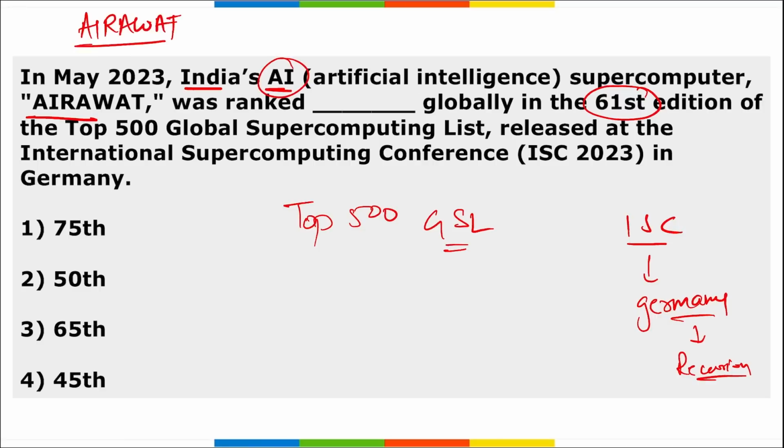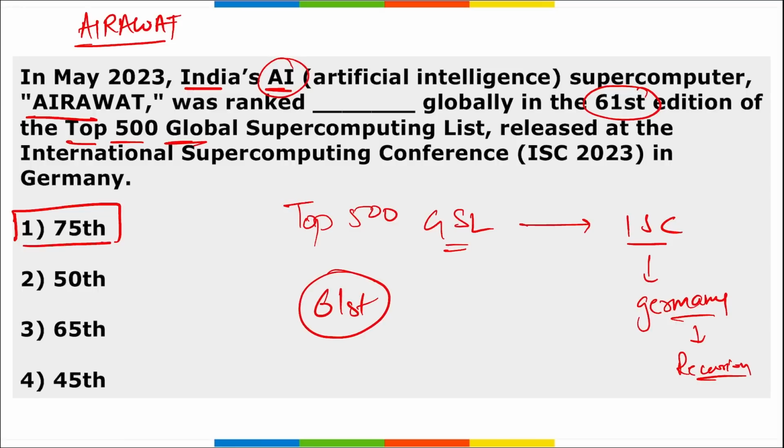What was the rank of Airawat in this Top 500 global supercomputing list? The rank of Airawat here was 75th. Correct? And this was released during ISC, which was held in Germany. This was the 61st edition of this list. And what is this Airawat? Basically, Airawat is located in Pune, right? And it is India's largest and fastest AI supercomputer that was ranked 75th globally.